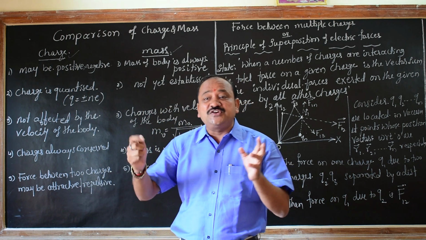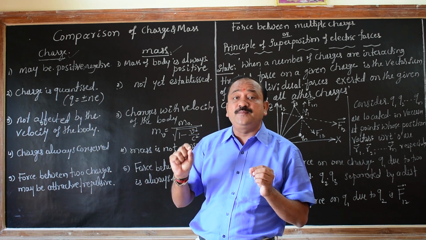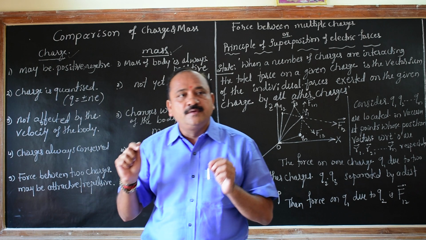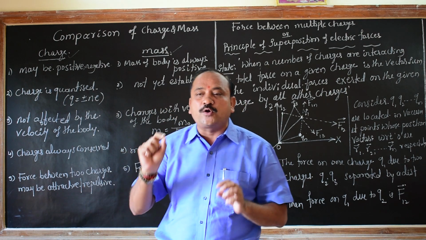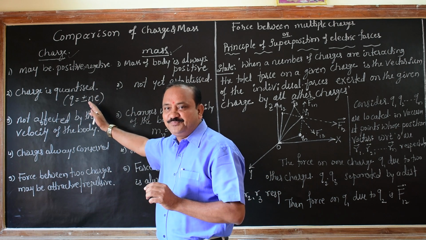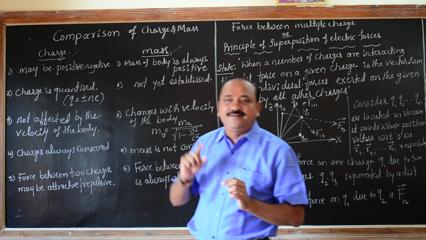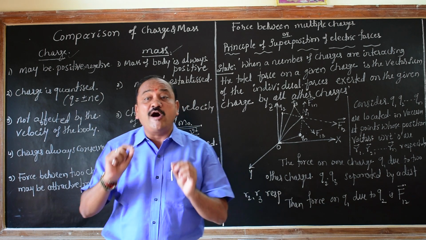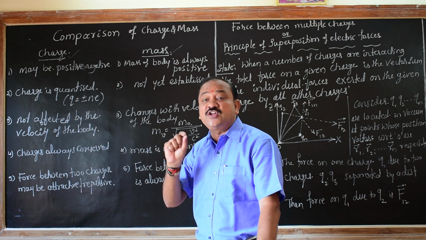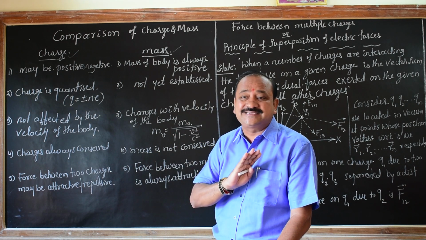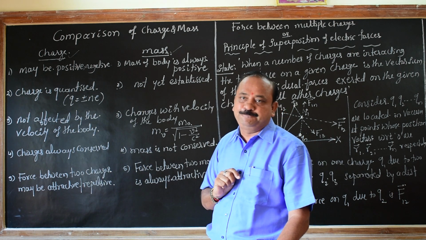Quantization of charge means the total charge of a body is an integral multiple of the fundamental charge, Q equal to plus or minus ne. That is the quantization of charge. Quantization of mass is not yet established. Mass is never quantized.